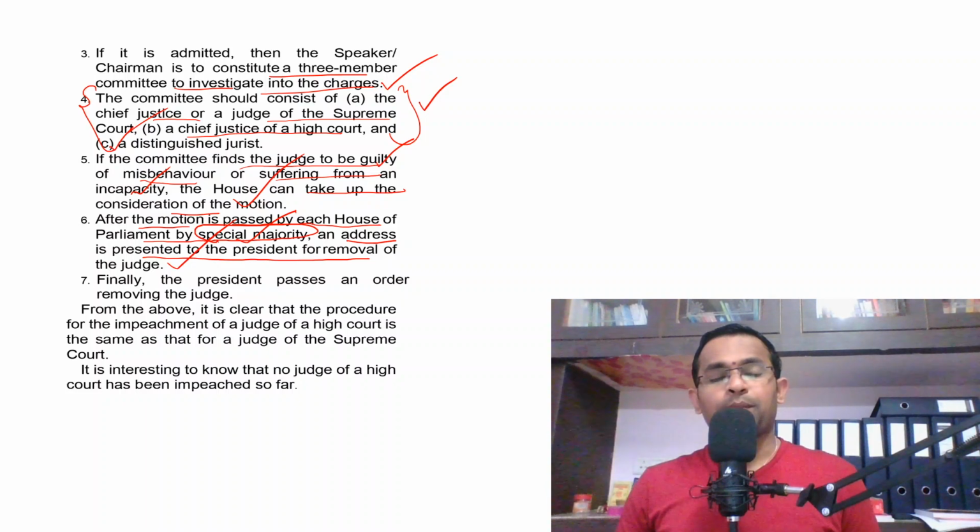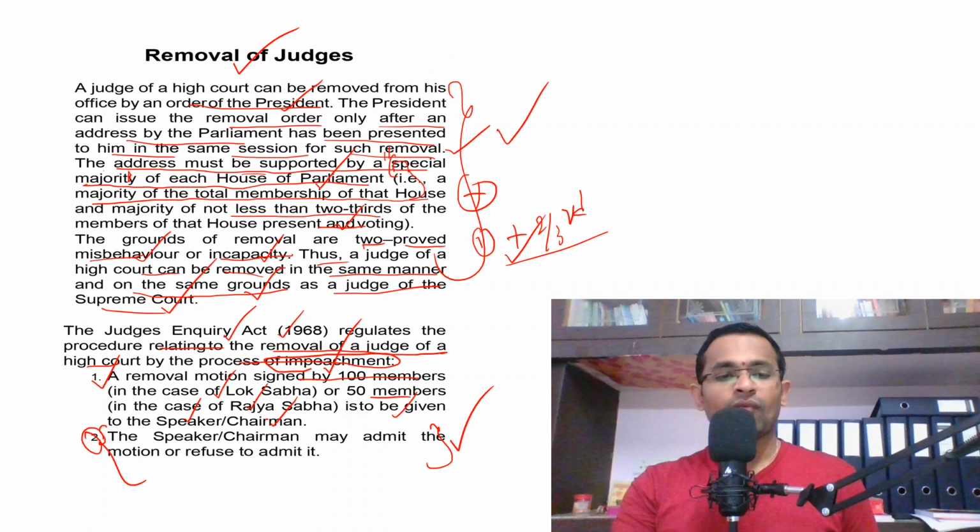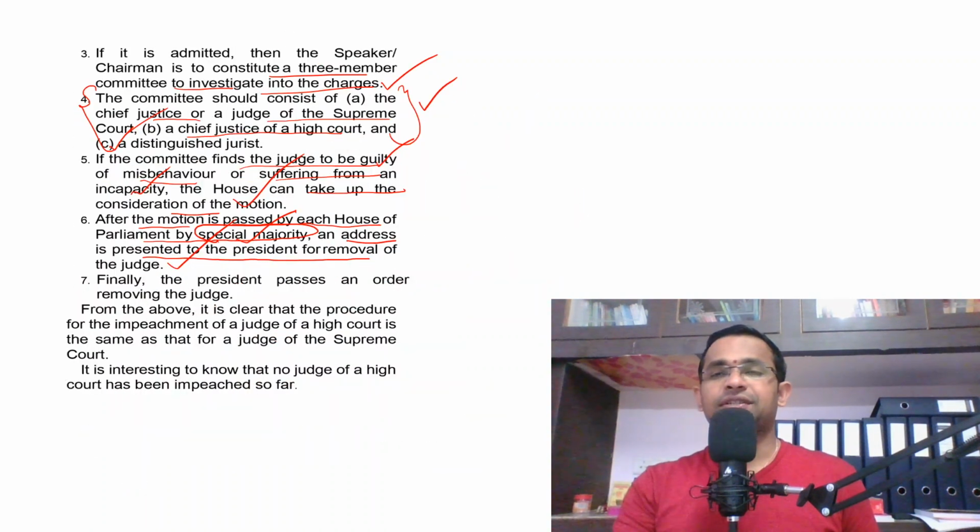So this process shows that it is very difficult to remove a judge of a Supreme Court or a High Court. So this in turn ensures the independence of the judiciary. If the removal process of a judge is very difficult, then definitely the judge will perform his or her duties without fear or favor. So that means this Judges Enquiry Act 1968 strengthens the independence of the judiciary, because the removal process of a judge is very difficult. And finally the president passes an order removing the judge.